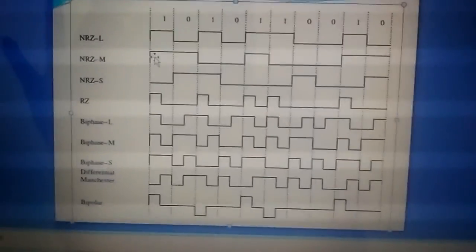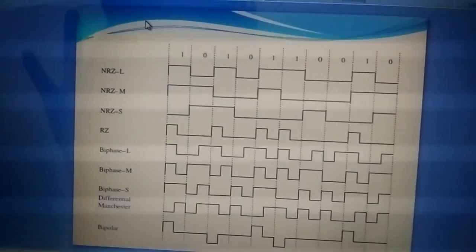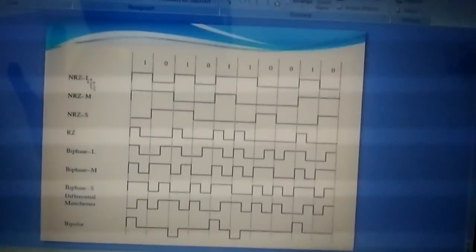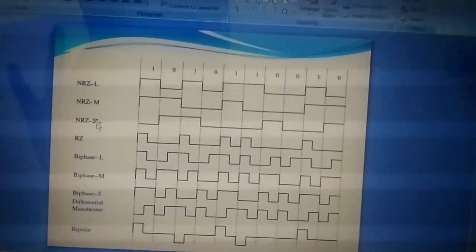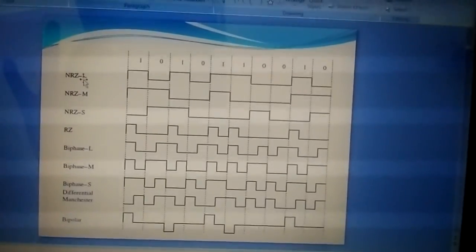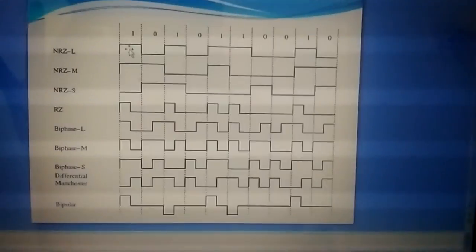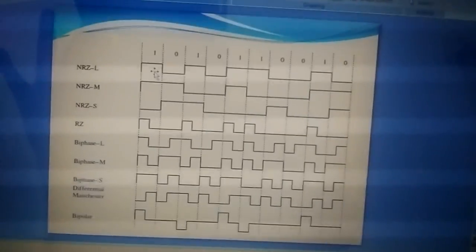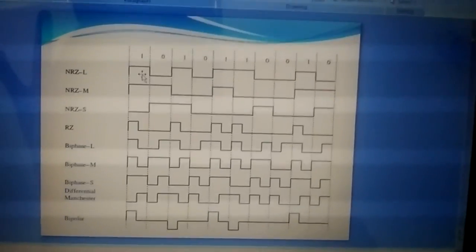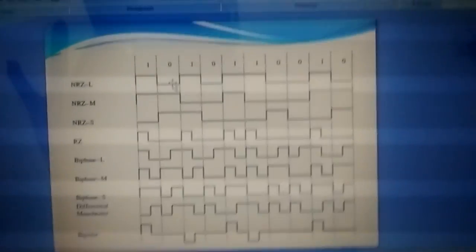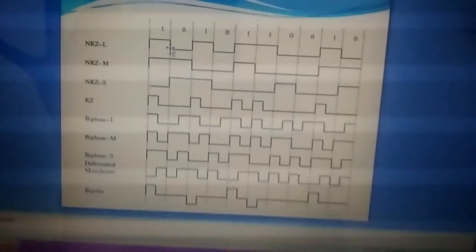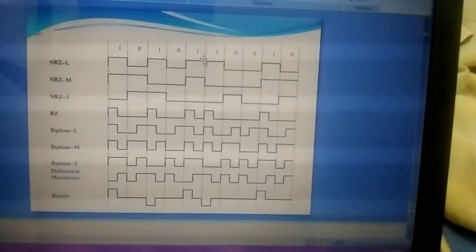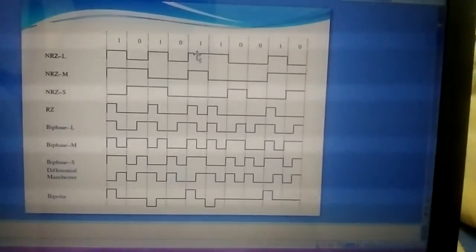The types in NRZ are NRZ-L, NRZ-M, and NRZ-S. L represents level, M represents mark, and S represents space. Now we will see the difference between all these three. For NRZ-L, I have already said the pulse will be present if 1 is transmitted, and the pulse will not be there, that is, your signal will be in bias condition, if 0 is present. Right? For 0, the signal will be in bias condition. For 1, the pulse will be present. Here two continuous ones are there, so the pulse keeps going.